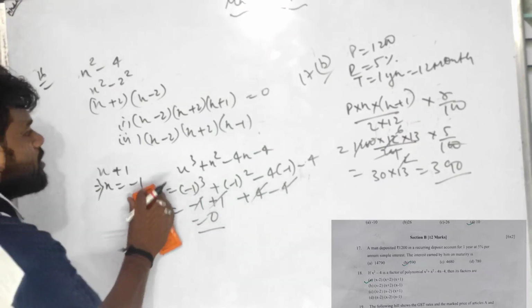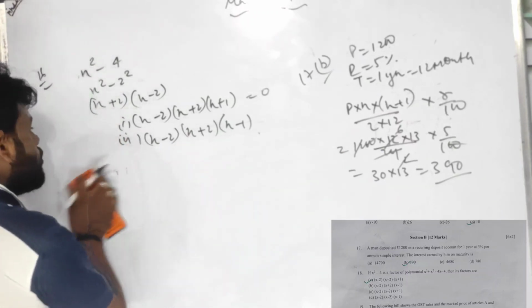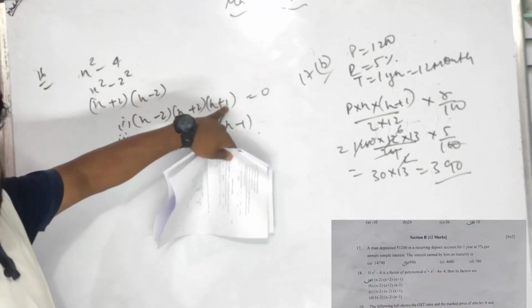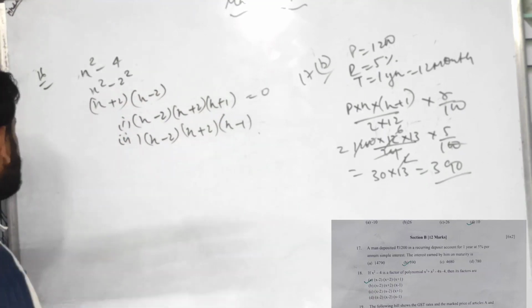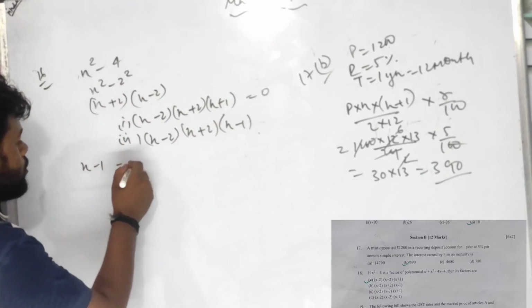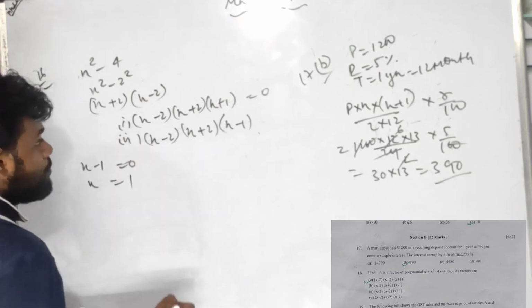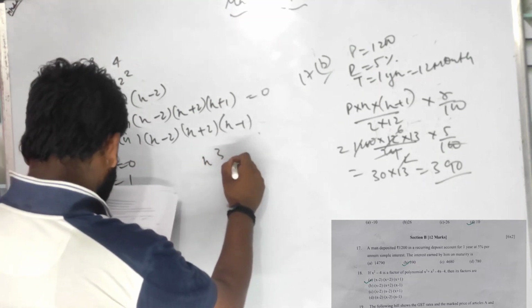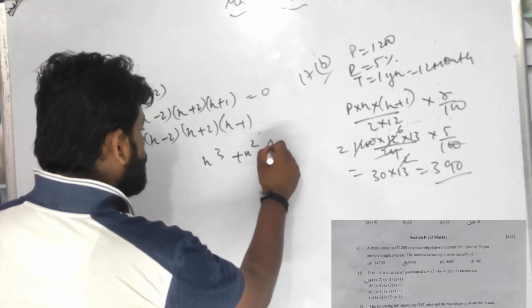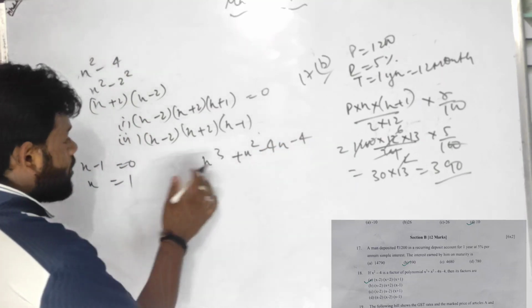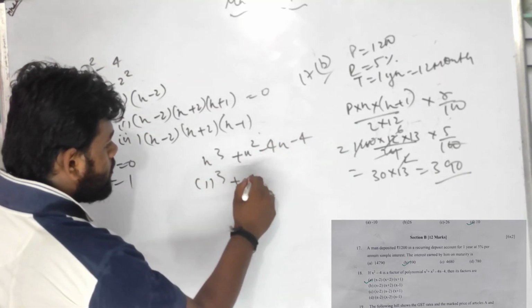Because see, let me do this also, you people will get confused. So I have done this: x plus 1 equals to 0. Then let me do this: x minus 1 equals to 0. So can I do x equals to 1? If I put x equals to 1, the question was x cube plus x square minus 4x minus 4. So can I put 1 का वैल्यू यहाँ पे लगाते हैं? चलो देखते हैं.